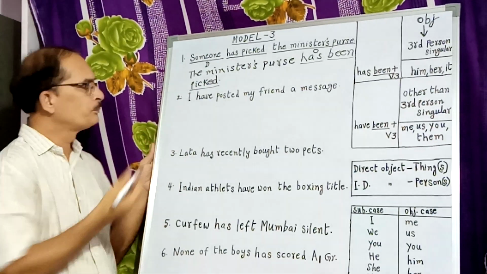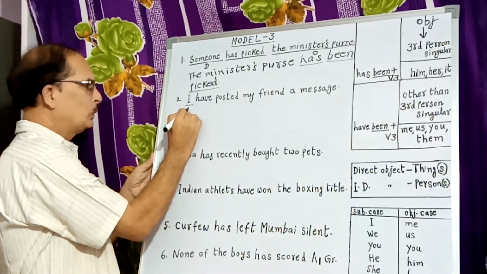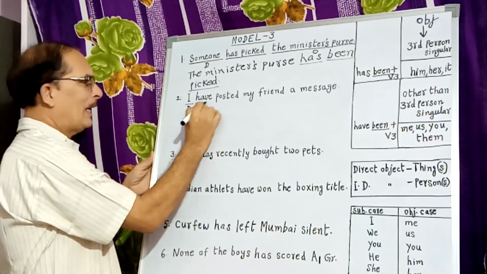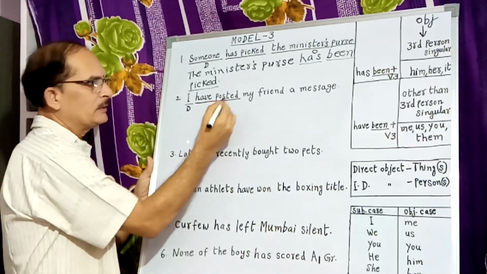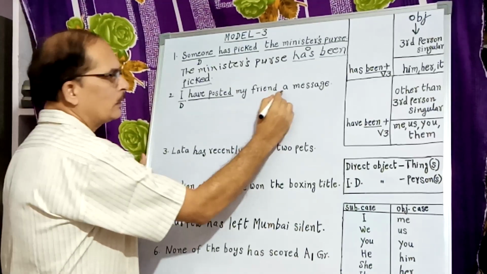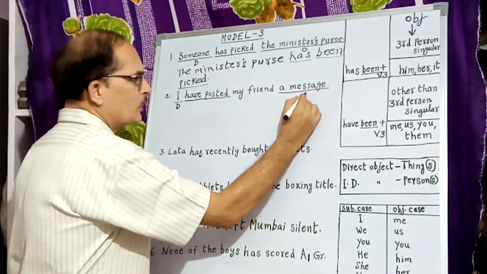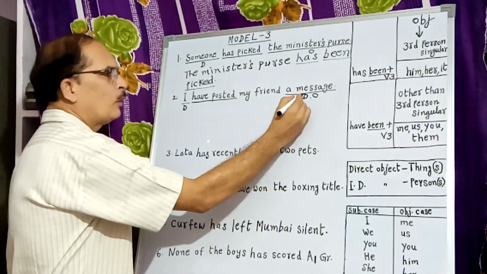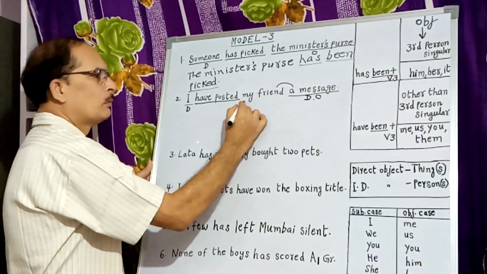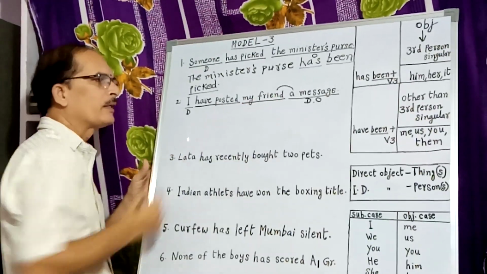Next example. I, the doer, have posted. This is the verb here, present perfect tense. I have posted what? A message. Message is the direct object here. I have posted a message to whom? My friend. To my friend, or my friend.